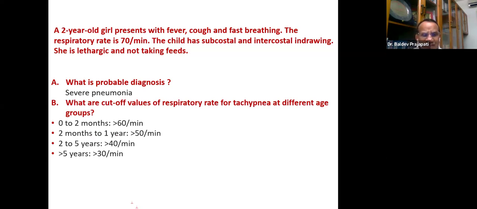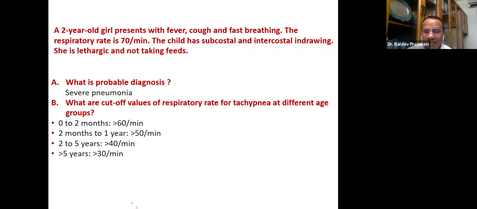0 to 2 months more than 60, 2 months to 1 year more than 50, 2 to 5 years more than 40, more than 5 years more than 30. This is the cutoff value for tachypnea. And please remember, as far as possible, respiration rate in younger children should be counted when the child is sleeping. Sleeping rate is more reliable. Or if the child is breastfeeding and calm, you can do it. And counting the respiration rate should be for a full 1 minute.